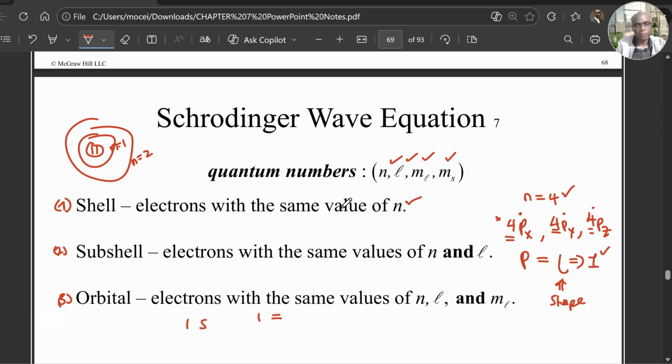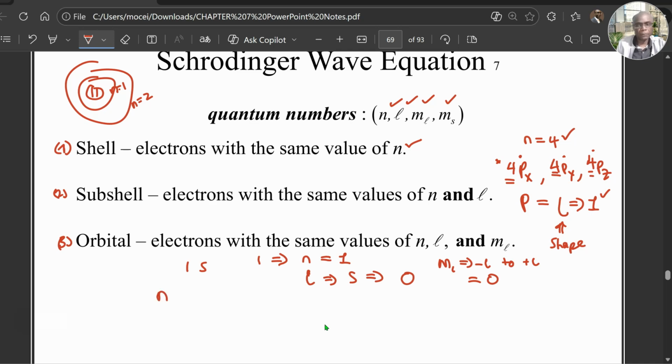Now 1 represents the value of n, the principal quantum number, the energy level, which is found to be 1, and the l value, the angular momentum quantum number, for s orbital is always 0. Now the magnetic quantum number is always from negative l to positive l, so it is also going to be 0. You don't have negative 0 and positive 0.